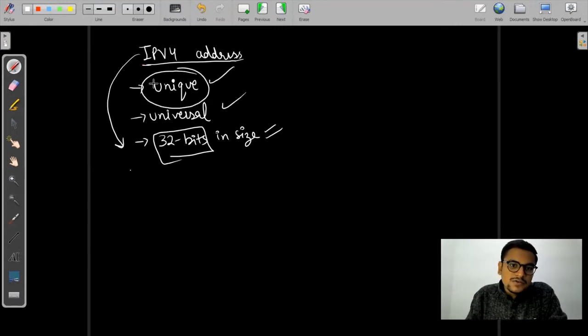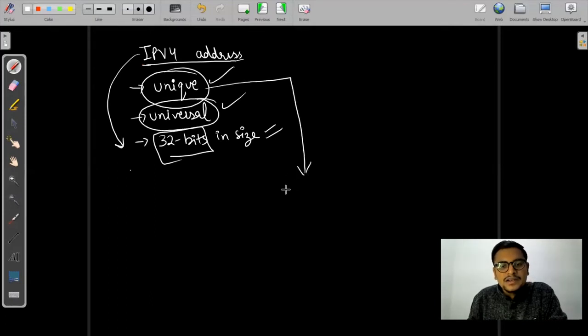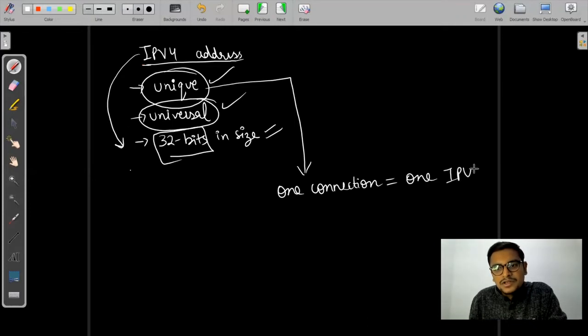So what is the meaning of unique and universal will become clear. Unique means that for a particular connection, there will be a specific address. So one connection will have one IPv4 address.